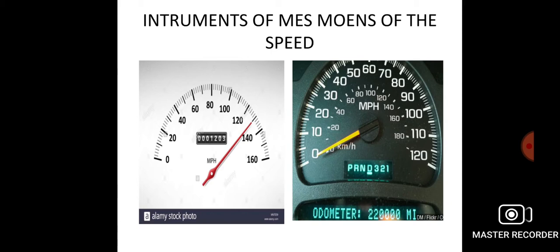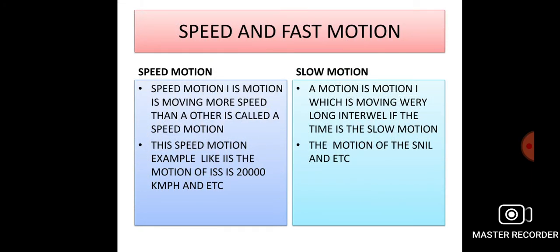Instruments for measuring speed: speedometer and odometer. A speedometer is used to measure the speed, and an odometer measures how many kilometers we have traveled.